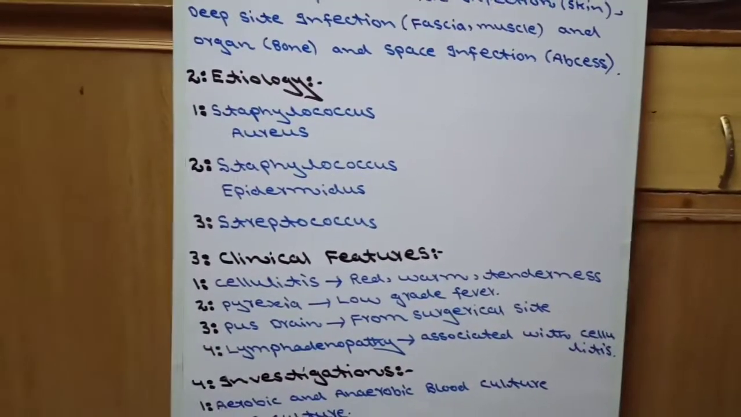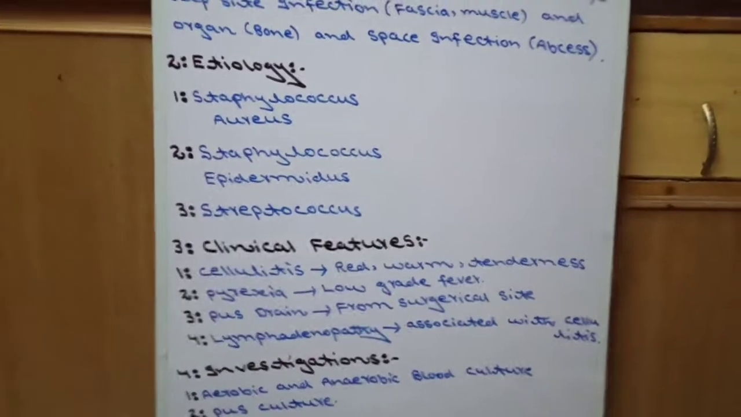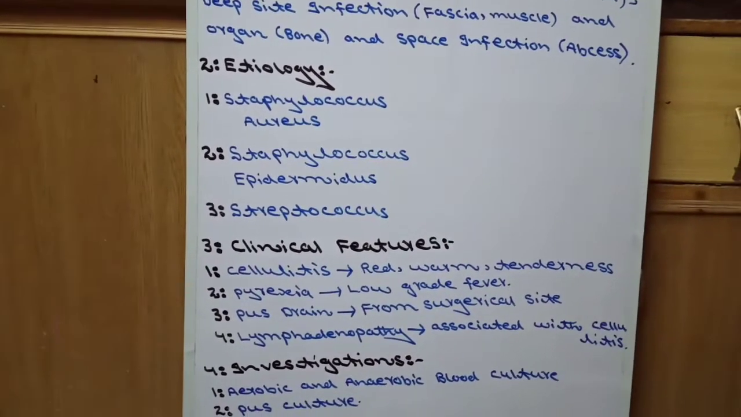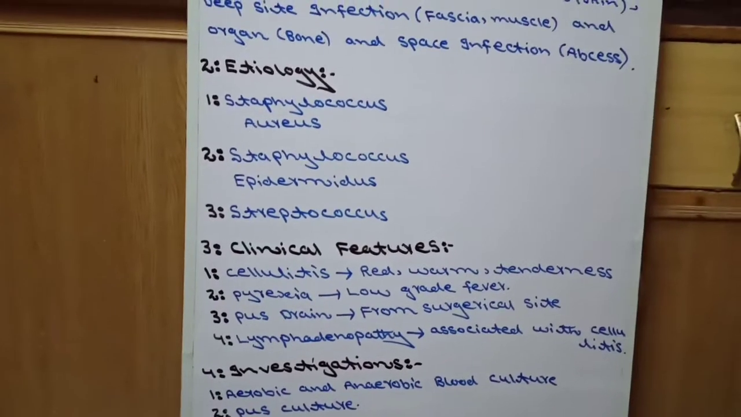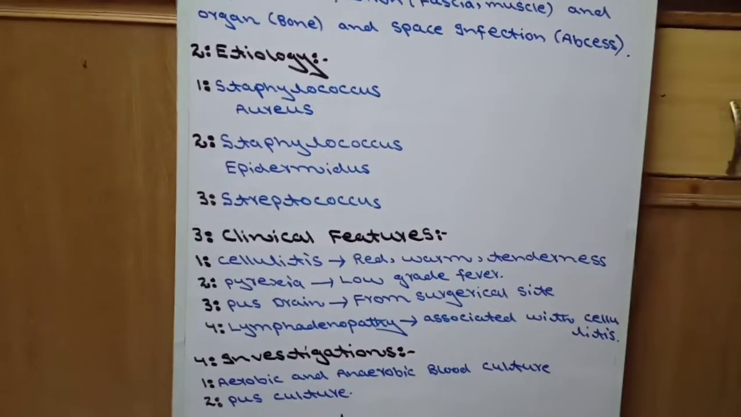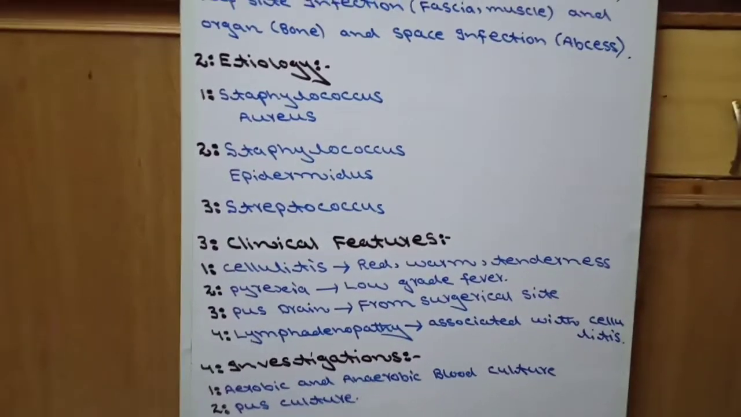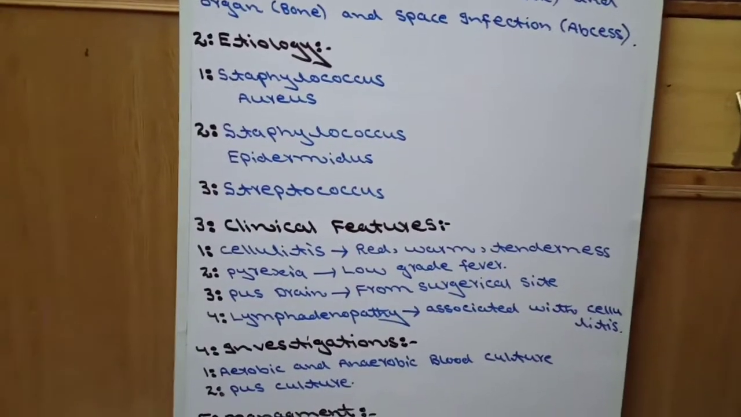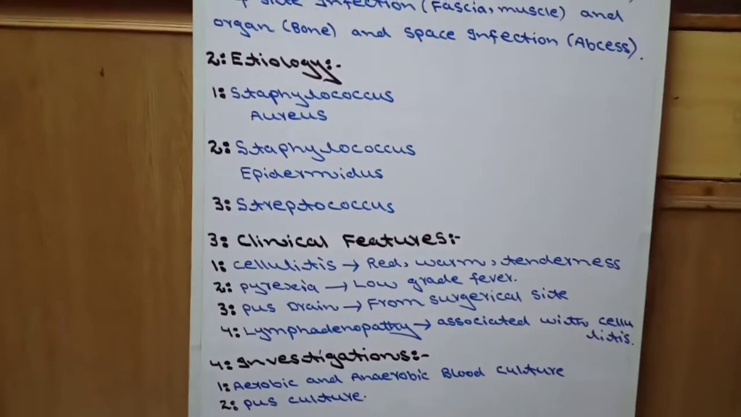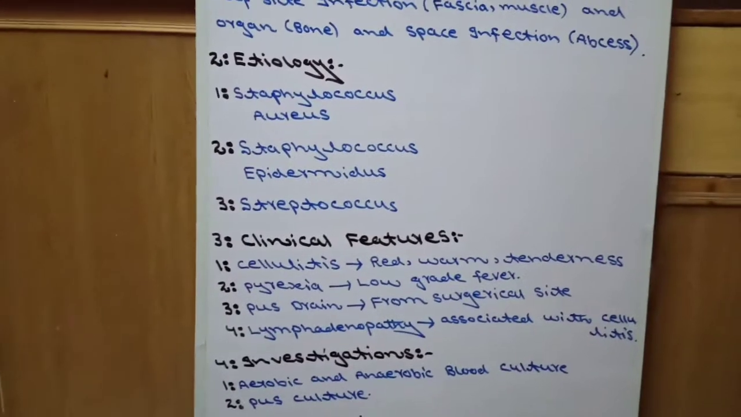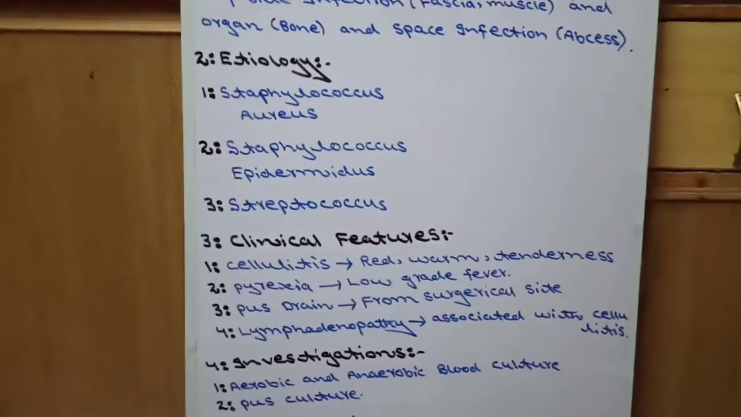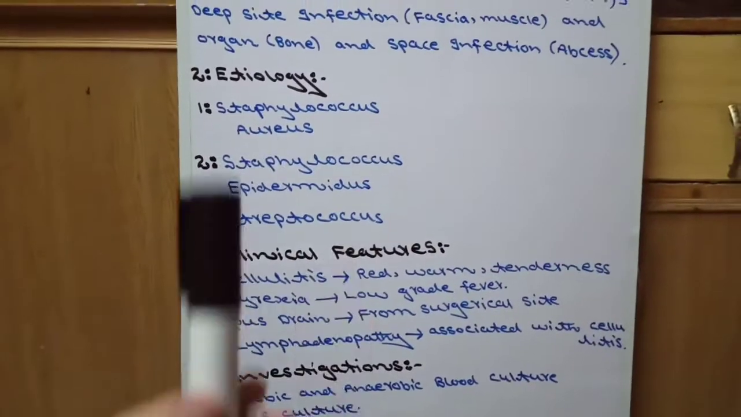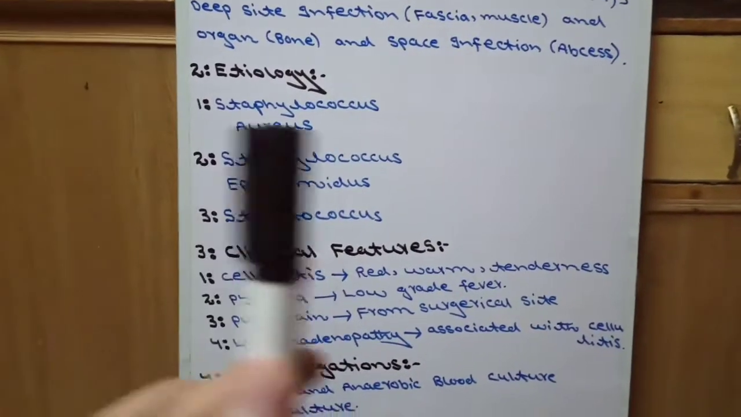We broadly say the etiology of surgical site infection: two major groups of bacteria are involved. Number one is Staphylococcus, number two is Streptococcus. In Staphylococcus, again two groups are responsible. Number one is Staphylococcus aureus, number two is Staphylococcus epidermidis. And in Staphylococcus aureus, methicillin resistant Staphylococcus aureus is also involved. This is the etiology of surgical site infection.